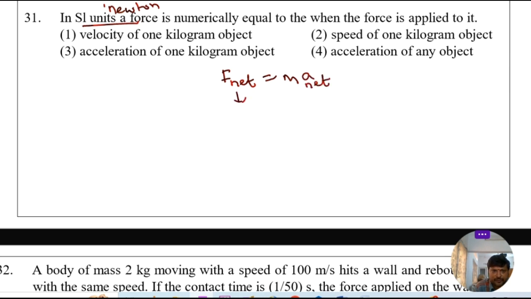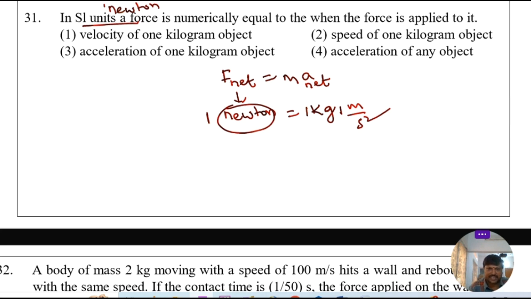The SI unit of force is Newton, the SI unit of mass is kg, and the SI unit of acceleration is meter per second square. So if numerically the force is 1 Newton, the mass should be 1 kg and acceleration should be 1 meter per second square. So it is the force applied to an acceleration of 1 kilogram object. So option 3 is the right answer.